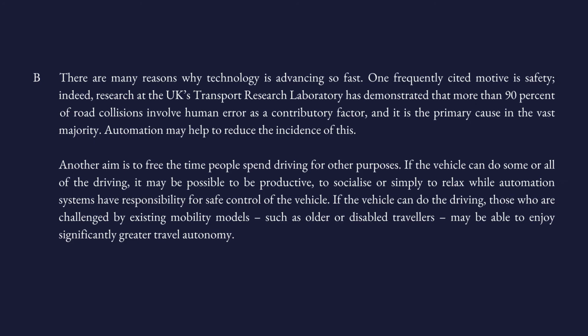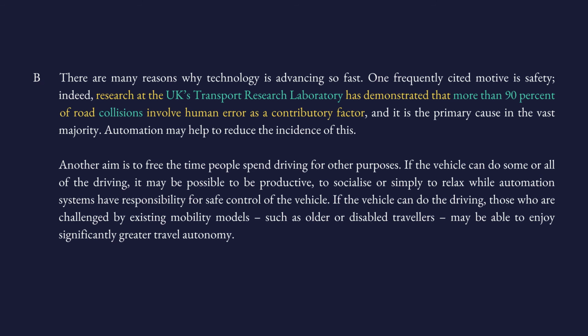All right, the answer is here. So we have the key phrase here, Transport Research Laboratory. And more than 90% of what? Collisions. Collisions means accidents. And we have a number here that shows that it's not 100%. It's to some extent. It is partial.